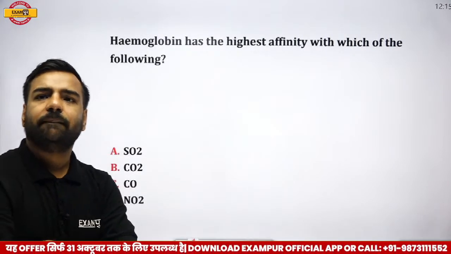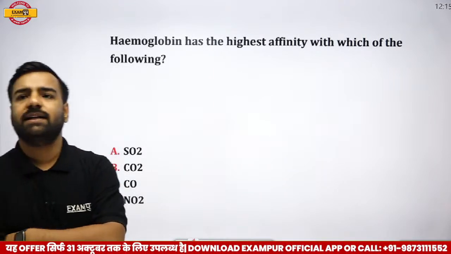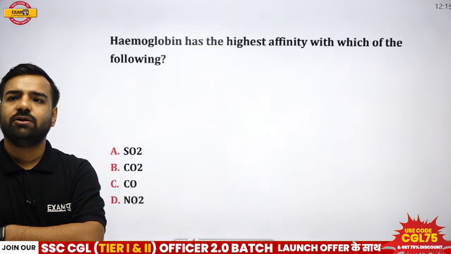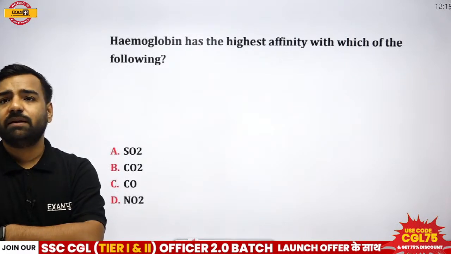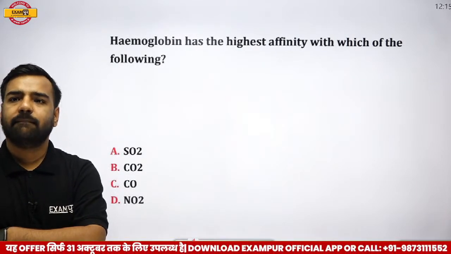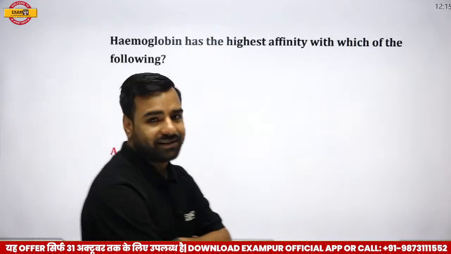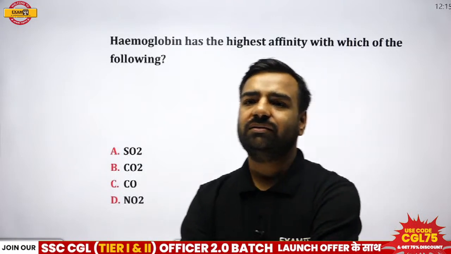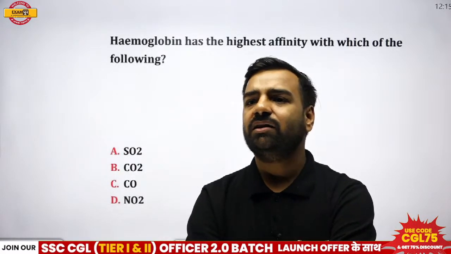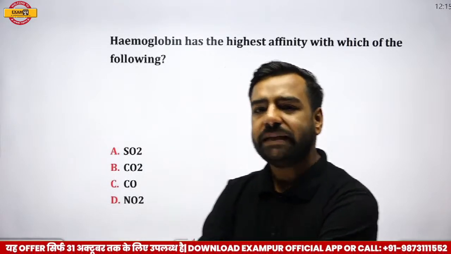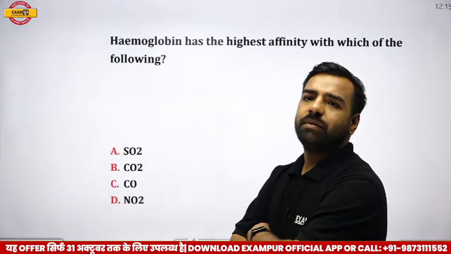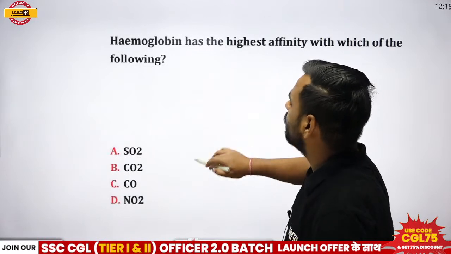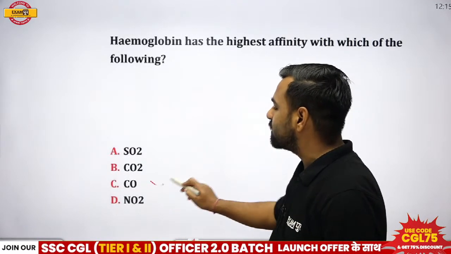Answer please, waiting. Hemoglobin has the highest affinity. So Albertson is going with C, that is CO. Prajwal is saying sir maybe CO2. Okay, Prajwal, we discussed it just two questions before. So we have Akileshwar here, and he is going with option C. Please remember, Prajwal, Albertson, Akileshwar, then Avan. If I talk about hemoglobin, it has highest affinity towards carbon monoxide.